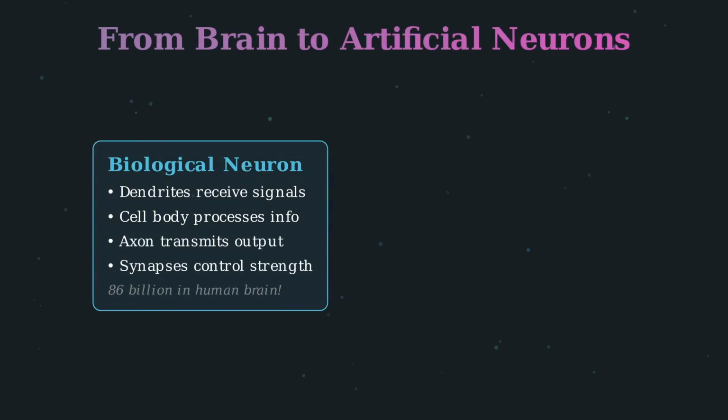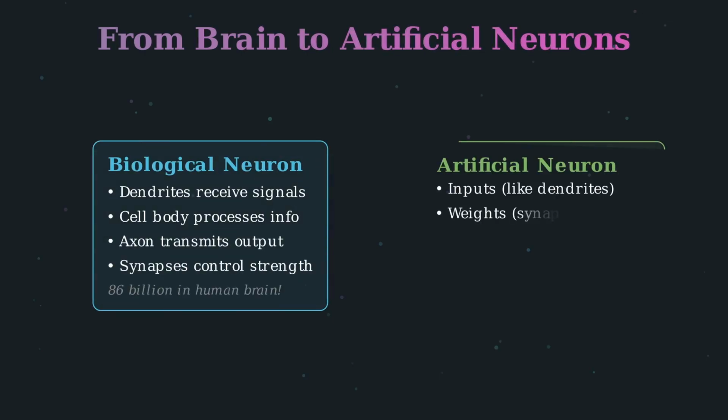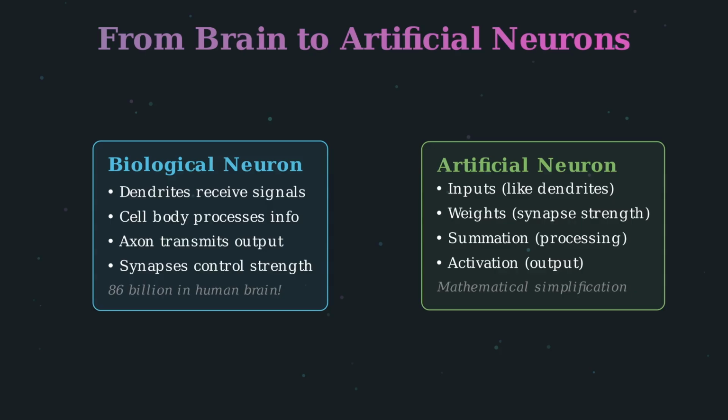Neural networks are inspired by the human brain. Your brain contains approximately 86 billion neurons. Each biological neuron has dendrites that receive signals from other neurons, a cell body that processes these signals, and an axon that transmits the output to other neurons. The connections between neurons, called synapses, have different strengths that determine how much influence one neuron has on another.